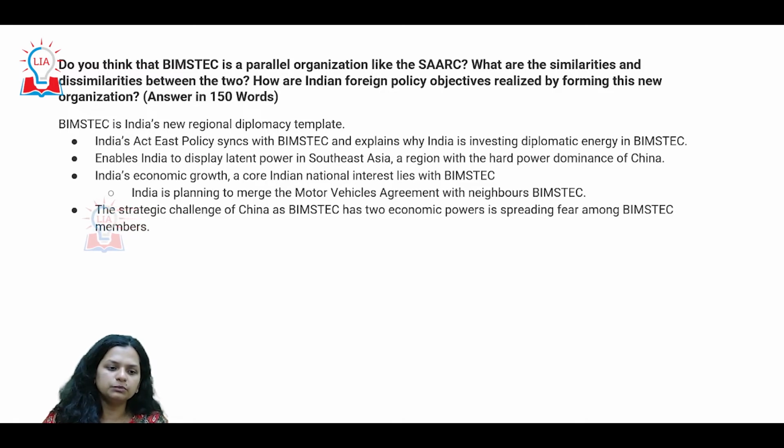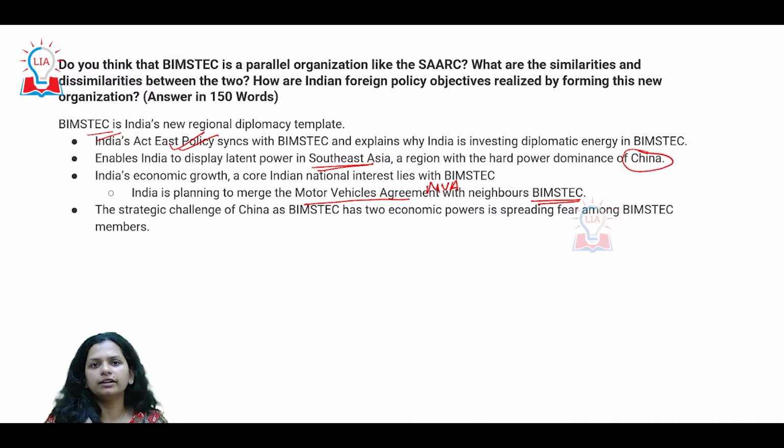BIMSTEC is important for India's Act East policy, important for India to show its position in the Southeast Asian region, especially given the growing influence and dominance of China. So India has planned to merge the motor vehicles agreement with BIMSTEC, and it's trying to restart and make it more active, and definitely it's very different from SAARC as far as South Asian integration is concerned.